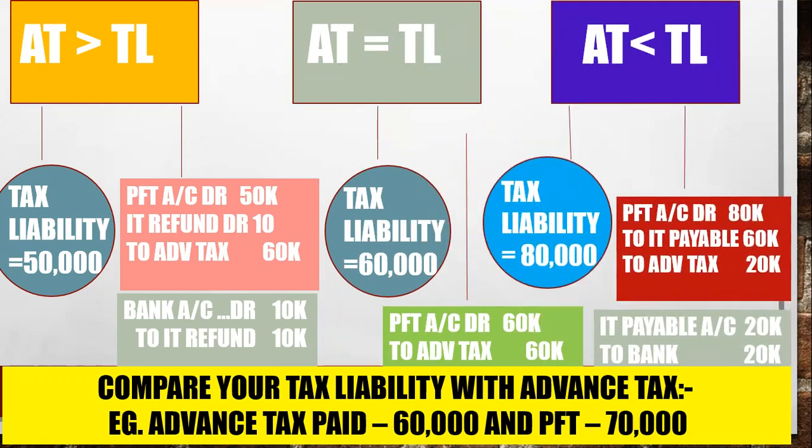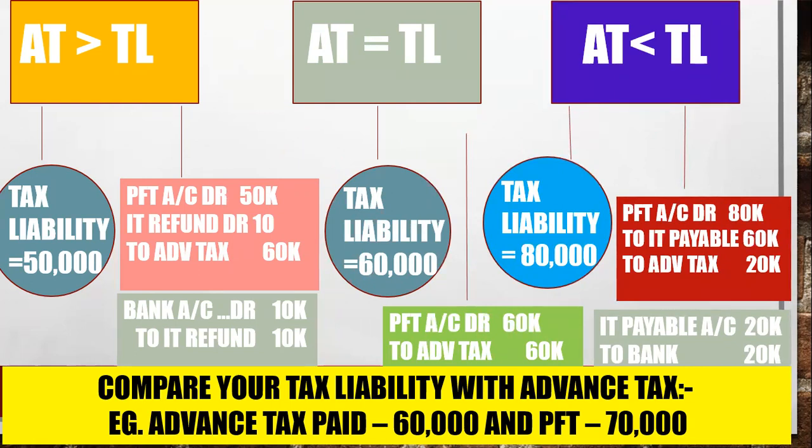Third entry is advance tax less than your tax liability. You have paid 60,000 to the government and your tax liability comes to 80,000. That means now you have to pay 20,000 more to the government. So always, as I told, tax liability you have to pay from your PFT account. So PFT account debit 80,000 to income tax payable. Now you have to pay. You have not paid now. Anything payable in future is called liability, and a liability account always shows a credit balance.